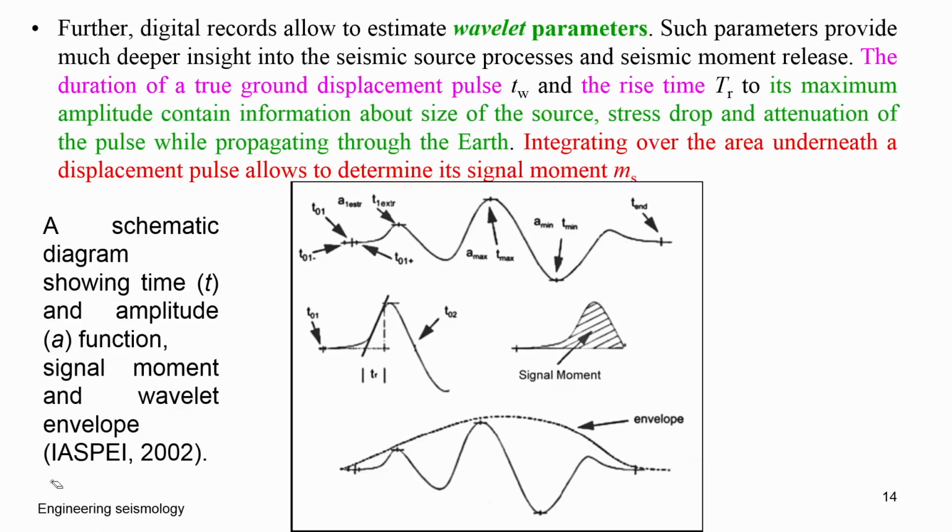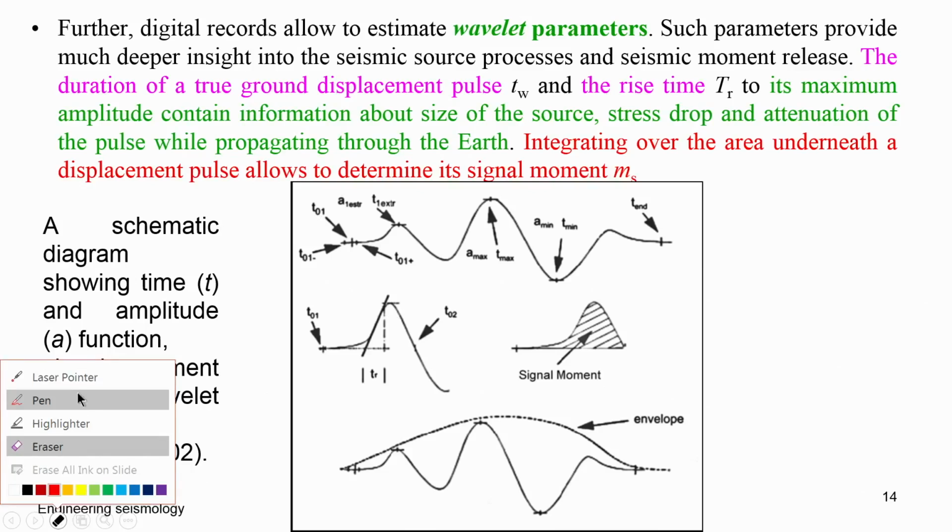So the digital system has the capacity to get your wavelet parameters, like the duration, the true ground displacement pulse TW, the rise time TT, and also the signal moment by integrating the signal. And then the envelope, and accurate measurement of the wave amplitude. All those things are possible very accurately in the digital system when compared to the analog system.